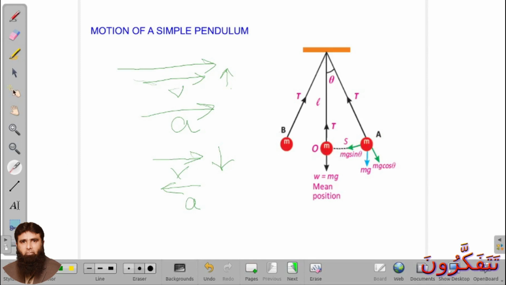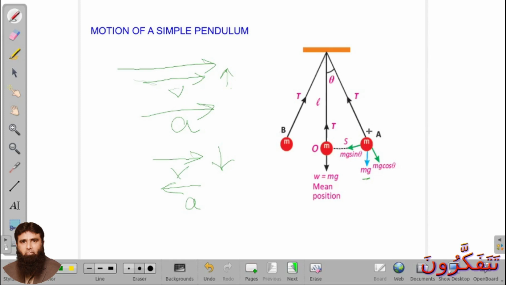Why it will start moving towards O? Now you can see this small mass or small ball has some weight due to its mass, which is mg, as you see here. Okay, now a tension is produced in this string.